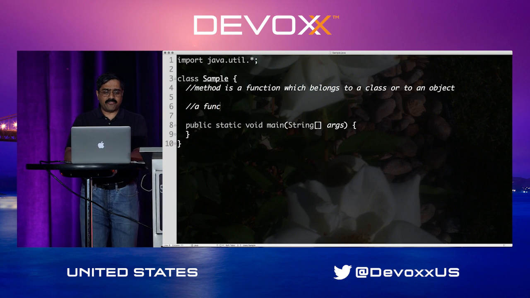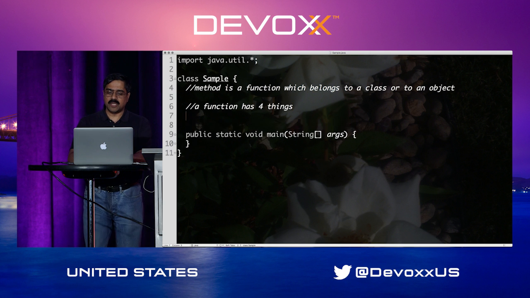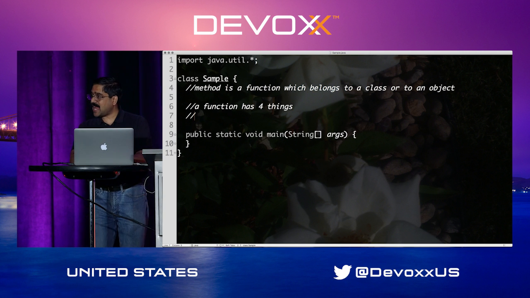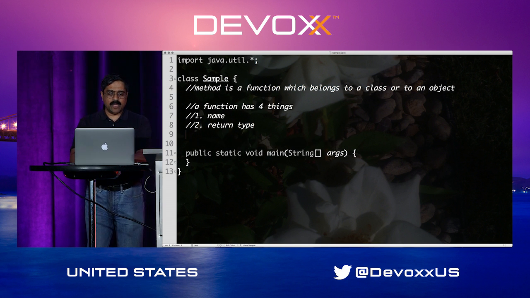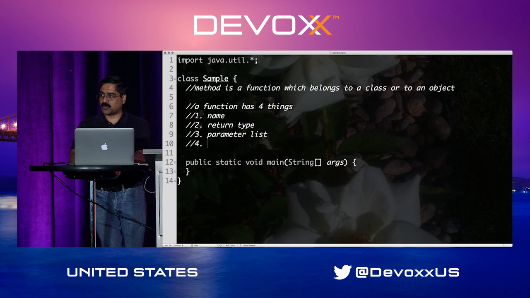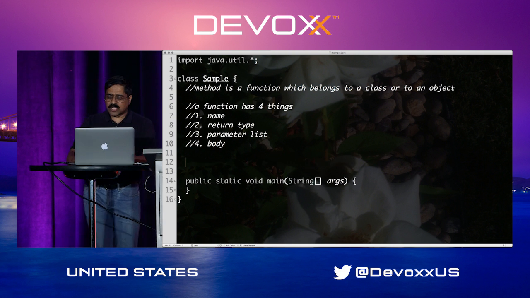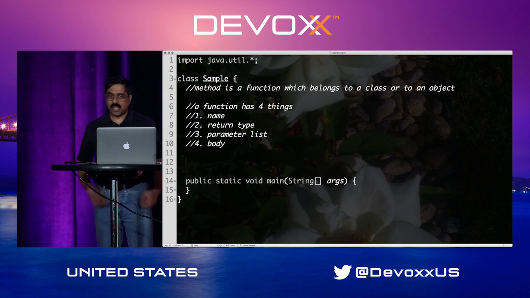But on the other hand, a function has four things. Well, what are the four things a function typically has? The first thing it has is a name. So we give names for functions. The second thing it contains often is a return type. We tell what this function returns. The third thing is a parameter list. And of course, the last thing is the body of the function. So that's what a function typically contains when we write them.